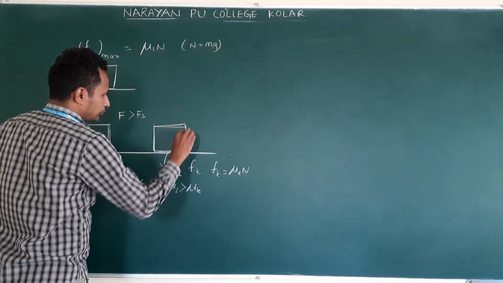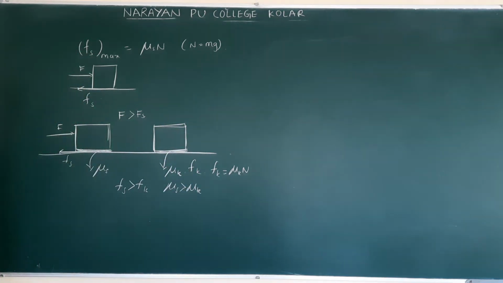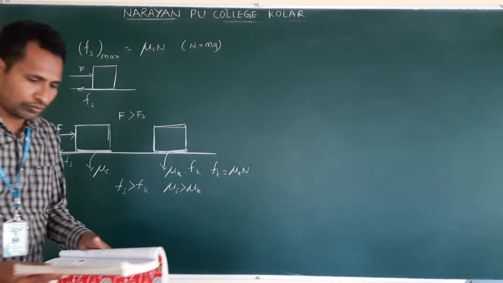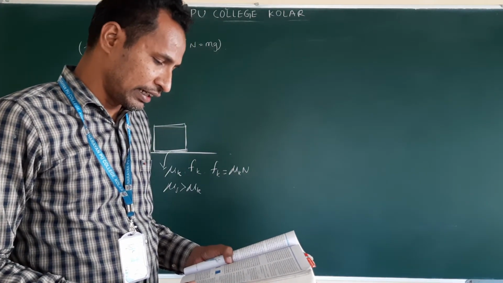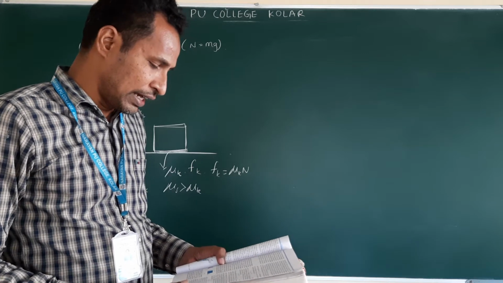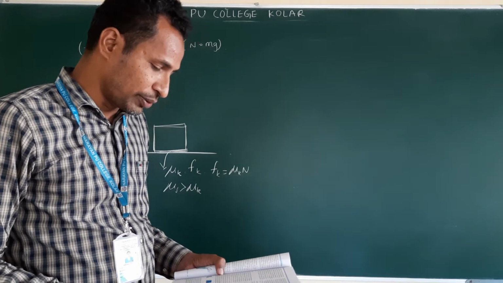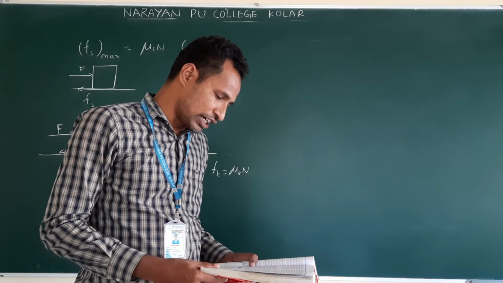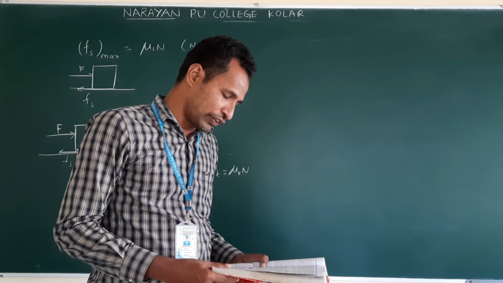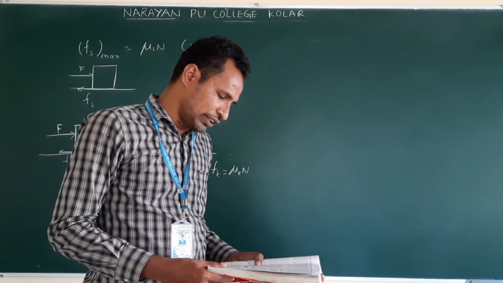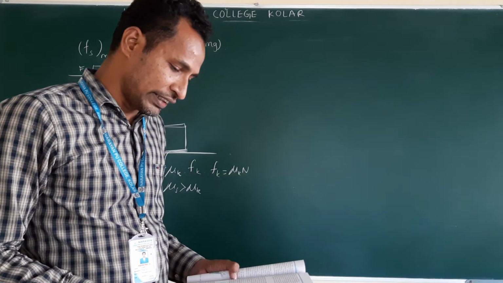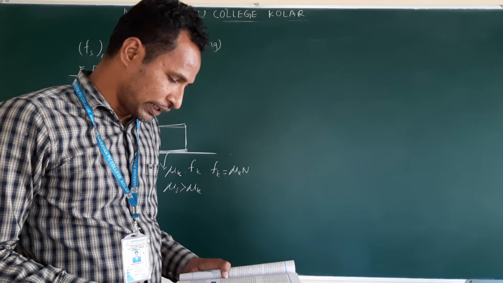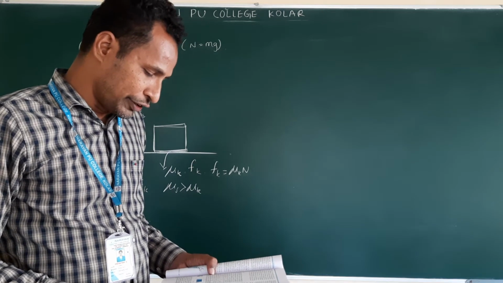Now, what did they mention in the textbook? Frictional force that opposes relative motion between surfaces in contact is called kinetic or sliding friction, and it is denoted by Fk. Kinetic friction, like static friction, is found to be independent of area of contact and independent of velocity. Mu k is called the coefficient of kinetic friction. It depends on the surfaces in contact. When relative motion has begun, the acceleration of the body is according to the second law.